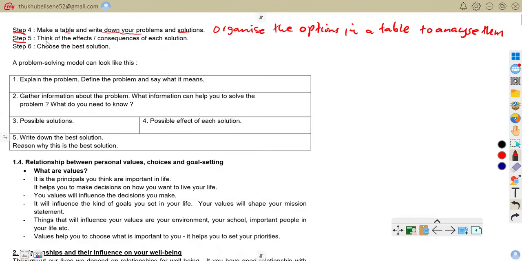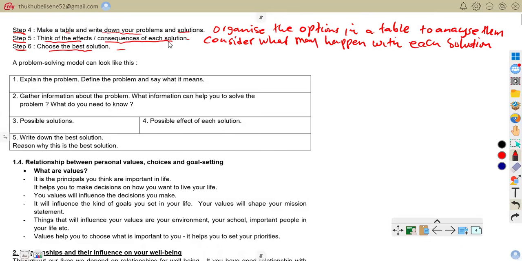Step number 5, think of the effects, the consequences of each solution. That is step number 5. Now you consider what may happen with each solution.